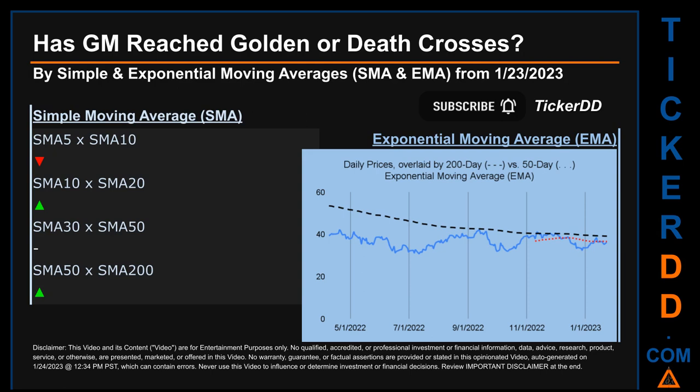Continuing with SMA, we looked across the 5 to 10, the 10 to 20, and the 30 to 50-day ranges to see if golden and death crosses had been reached. We found golden cross signal for the 10 to 20. We found death cross signal for the 5 to 10. We could not find either golden cross or death cross signal for the 30 to 50.